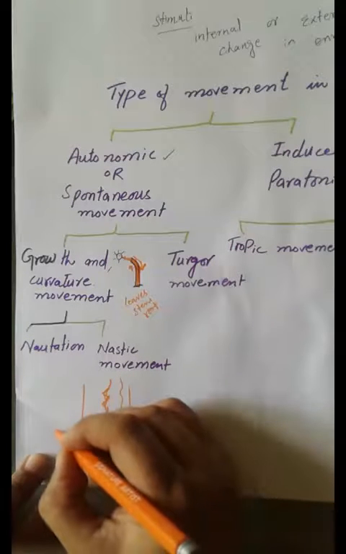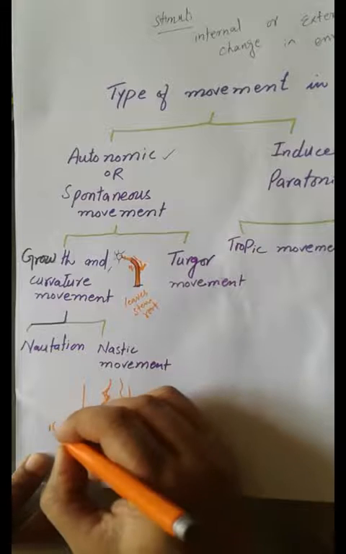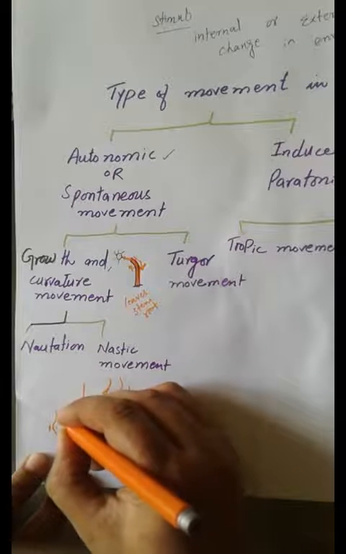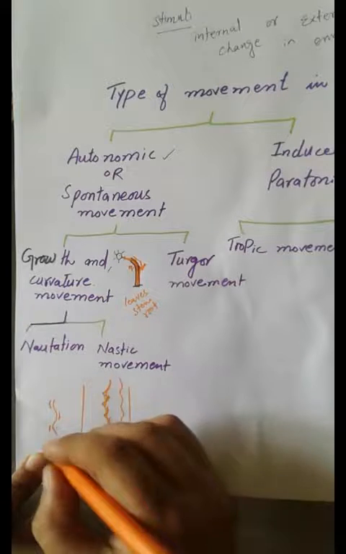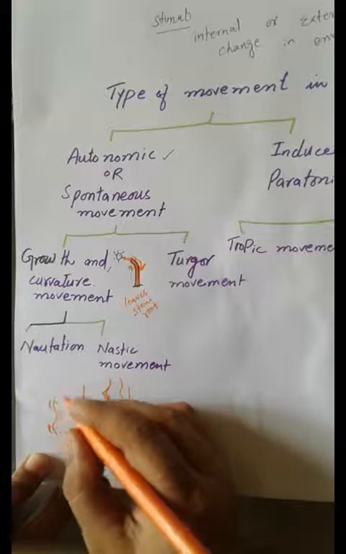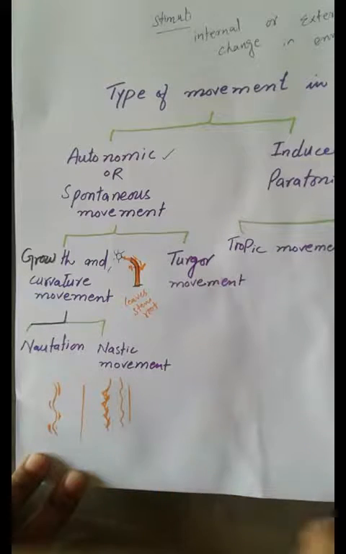Now here it is like this. Here is high growth rate, here is low growth rate. Now here is high growth. Now here is outgrowth. So at the alternate sides, these are alternate sides, the change in growth rate causes the nutation.